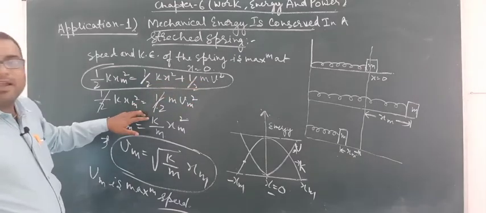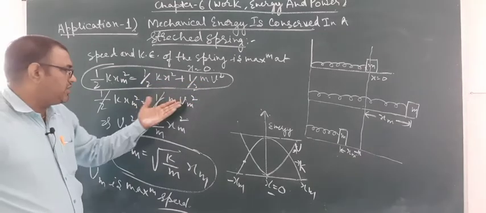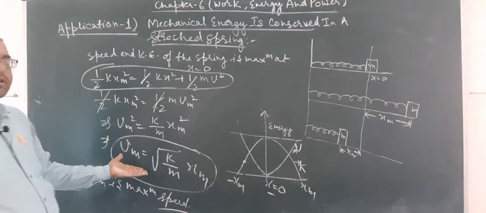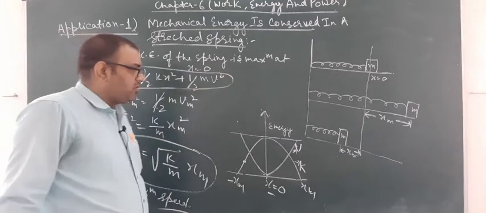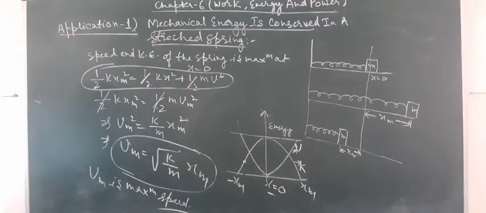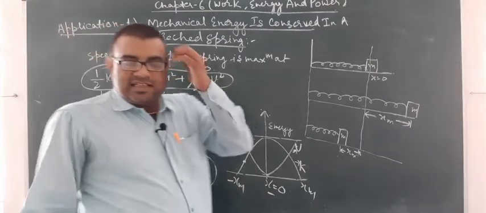At mean position the velocity is maximum, and we had calculated the maximum velocity. This is all about the application for mechanical energy being conserved in case of a stressed spring.